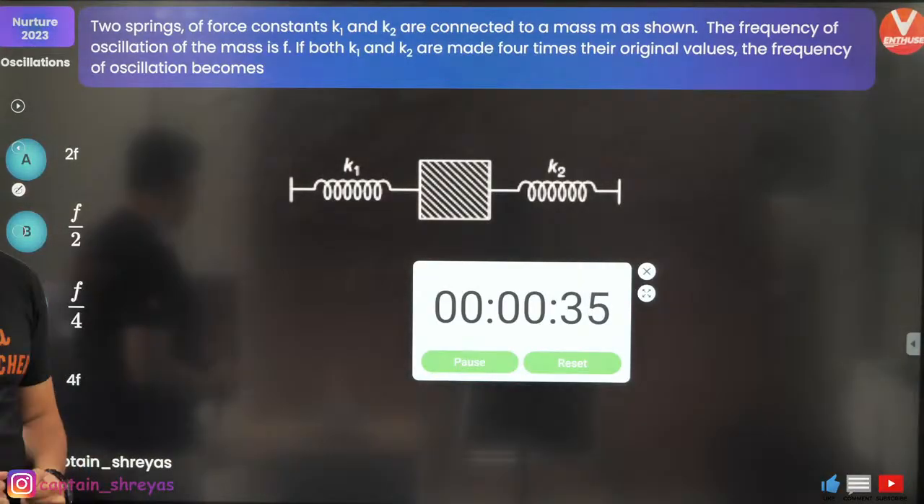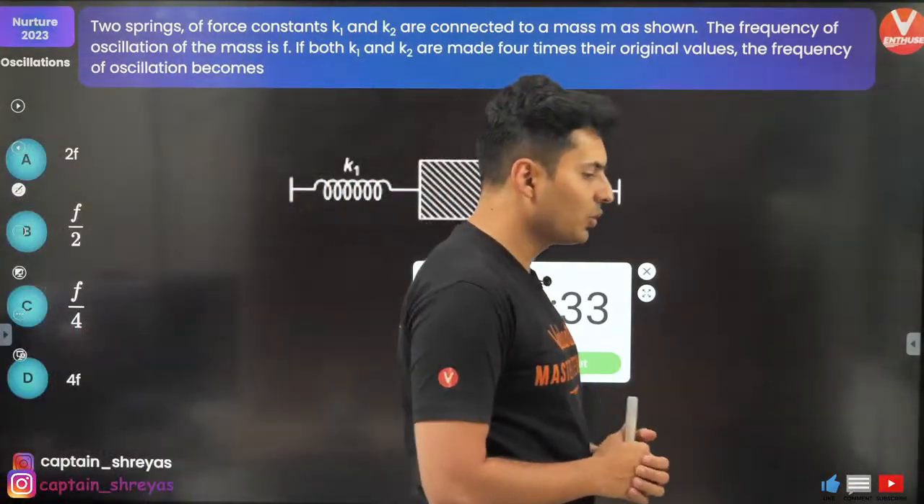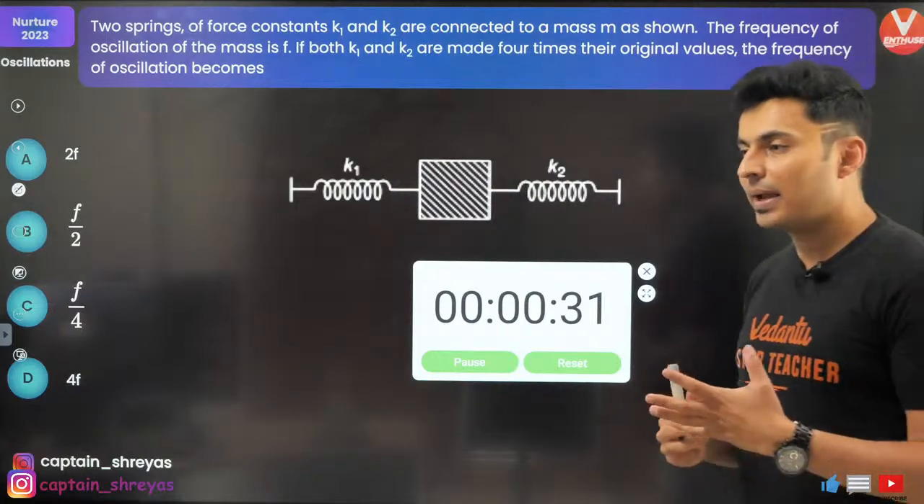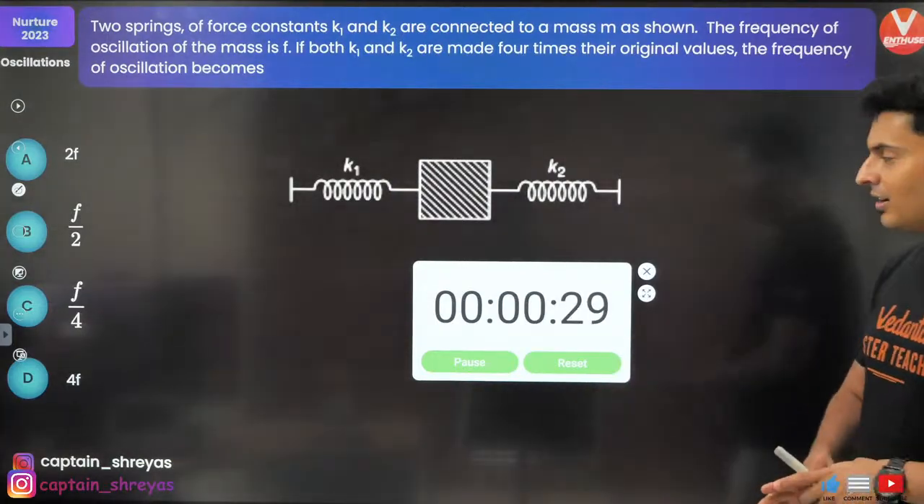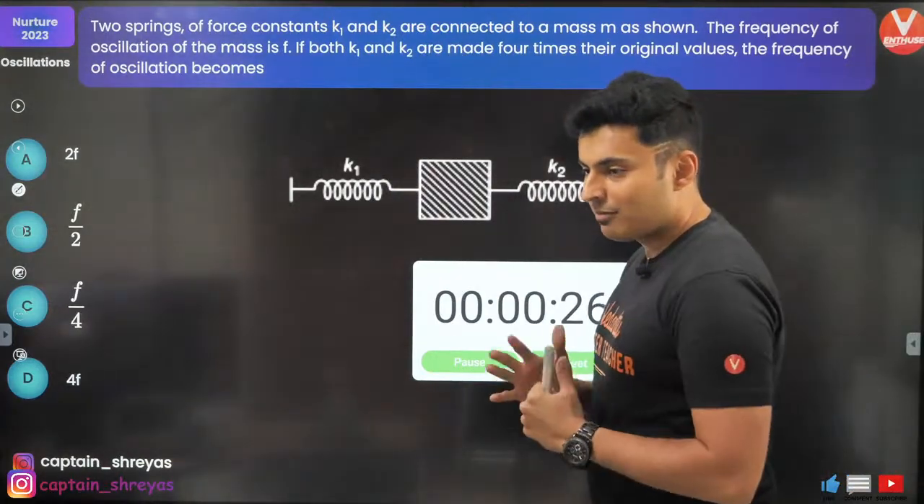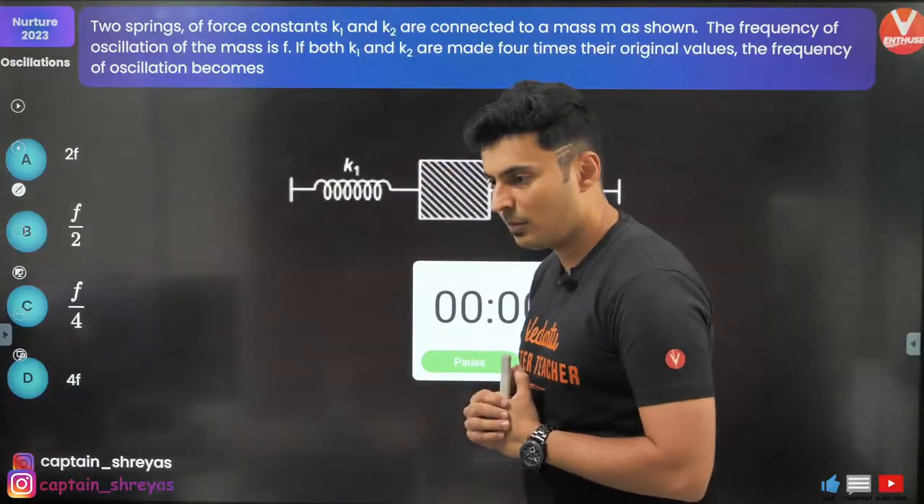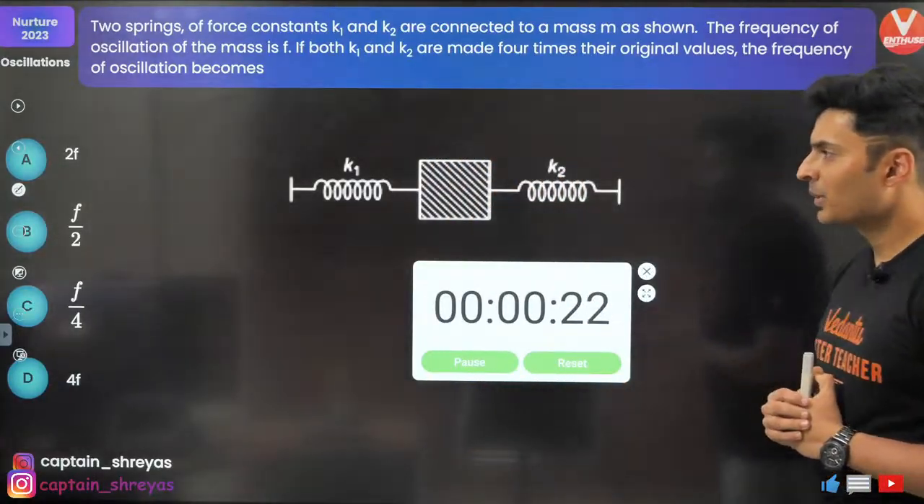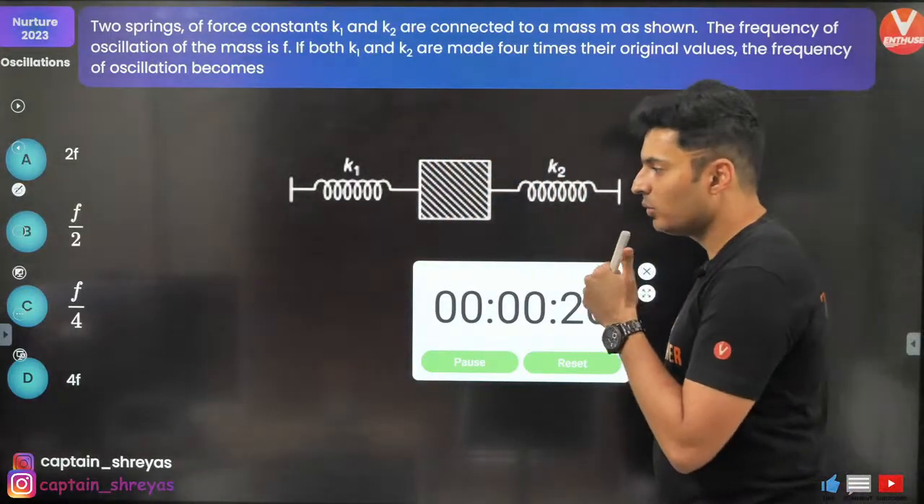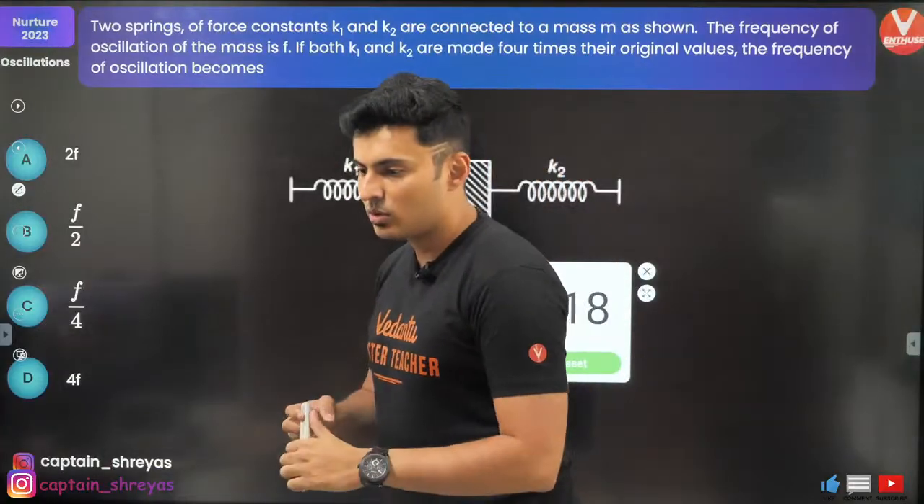Let's see, guys. Come on, figure this out. 30 more seconds. I'm hoping that you guys are going to post the answers. Cool. Very fast. You got the answer. Come on, let me know. Is it 2F? Is it F by 2? Is it F by 4? Or is it 4F?